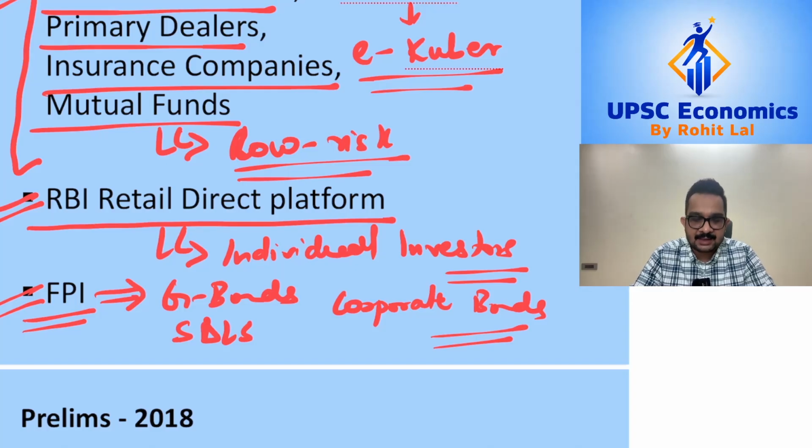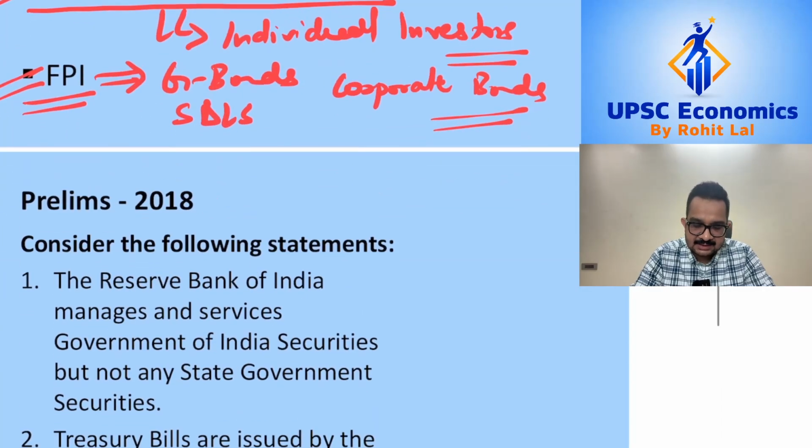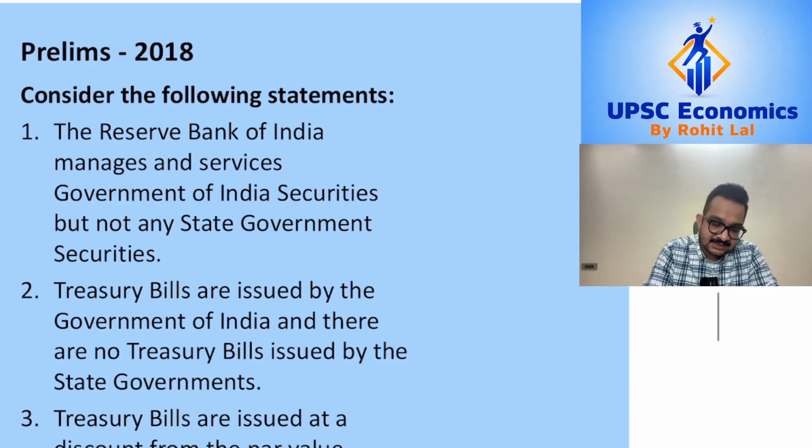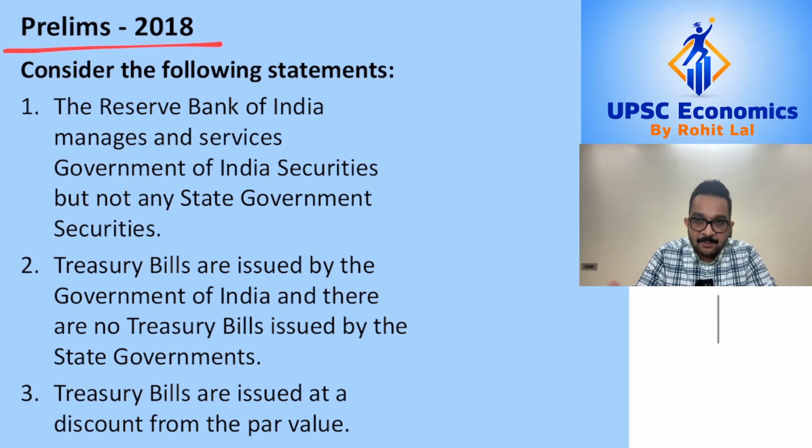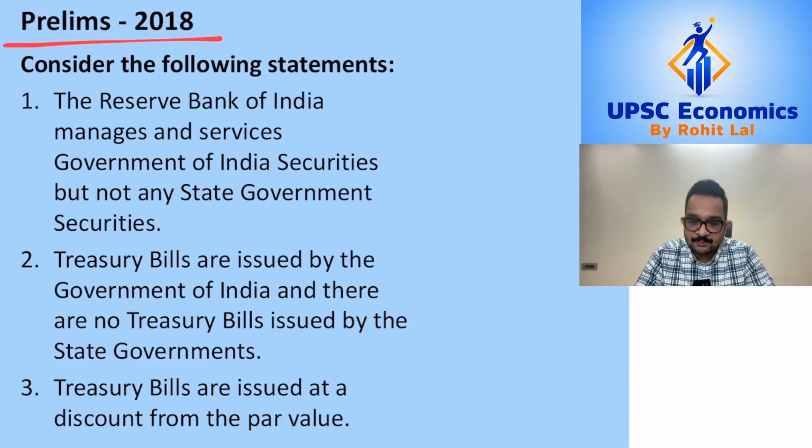Now let's move on and look at the two questions which were asked in the prelims. So the first question which was asked in prelims 2018 was, if you want you can pause this video and quickly go through these statements, and that is what I would suggest. So I'm hoping you would have paused, and now let's look at all the three statements. The first statement is that the Reserve Bank of India manages and services Government of India securities but not any state government securities. So is this statement correct or not?